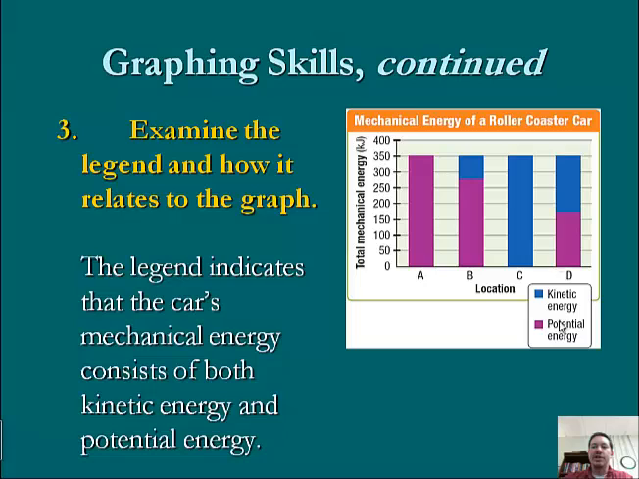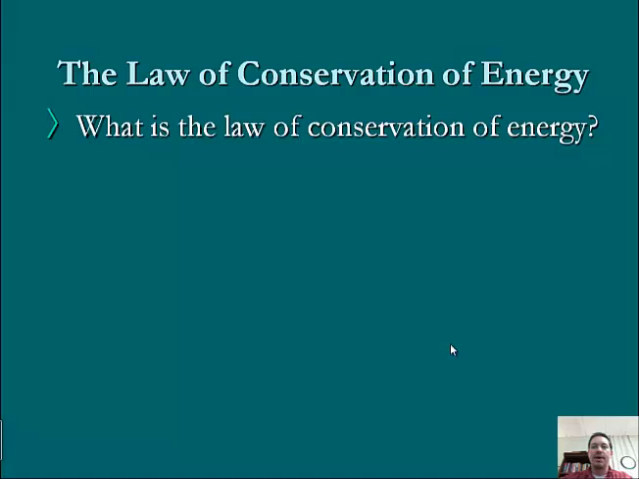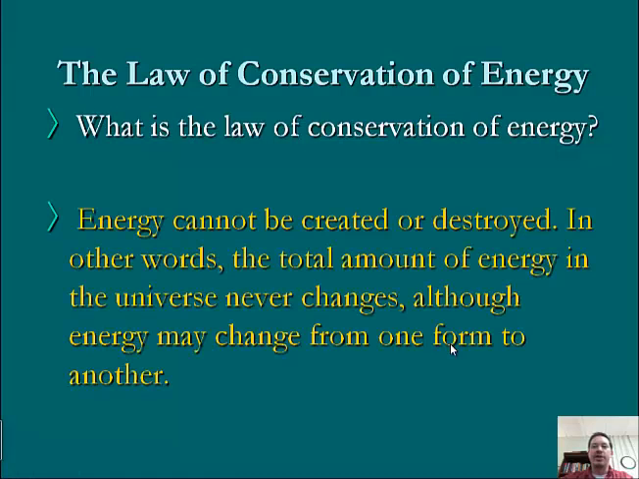So then the legend here, kinetic energy, potential energy, tells us the car's mechanical energy consists of both of those things, and then it can change. All right, so the law of conservation of energy is telling us that energy is not going to be created or destroyed. So the total amount of energy in the universe never changes, but it can change from one form to another. So when looking at kinetic and potential of the roller coaster here, we end up with the total amount of energy the same.